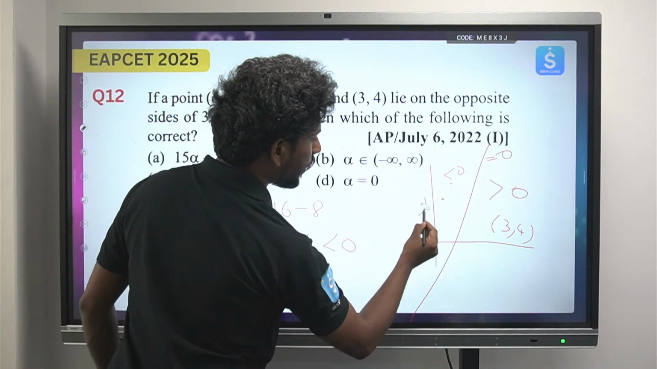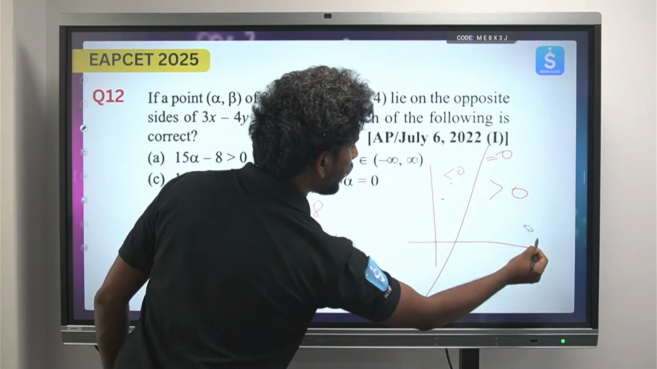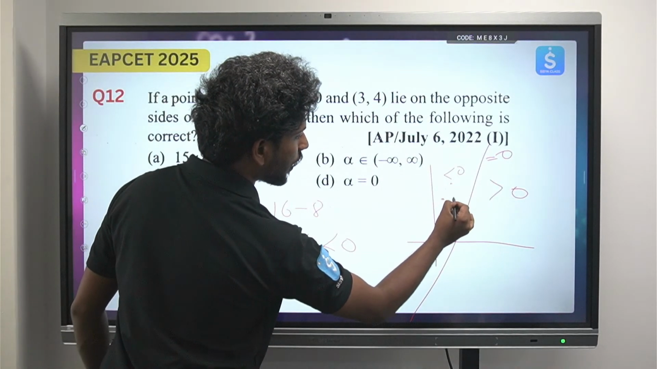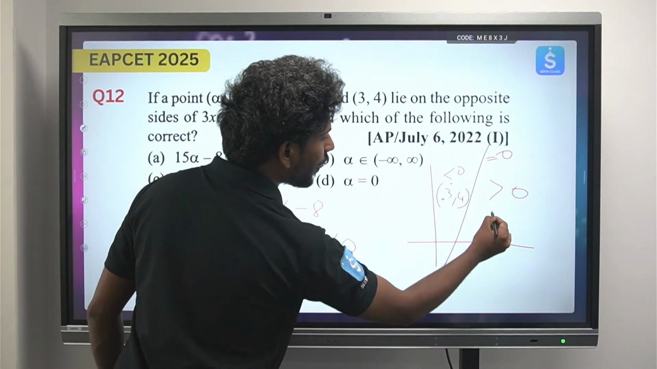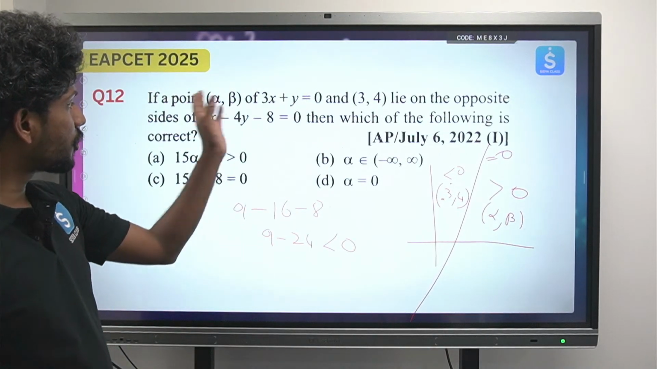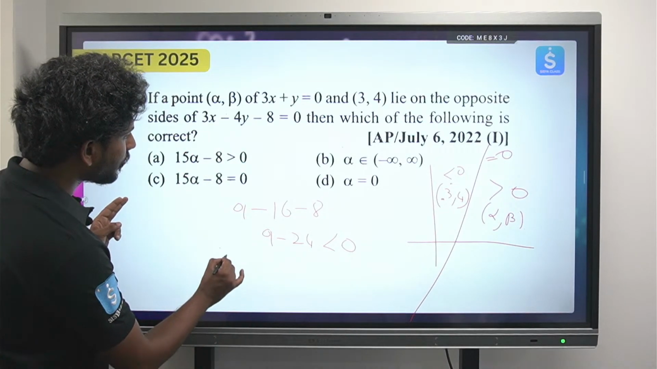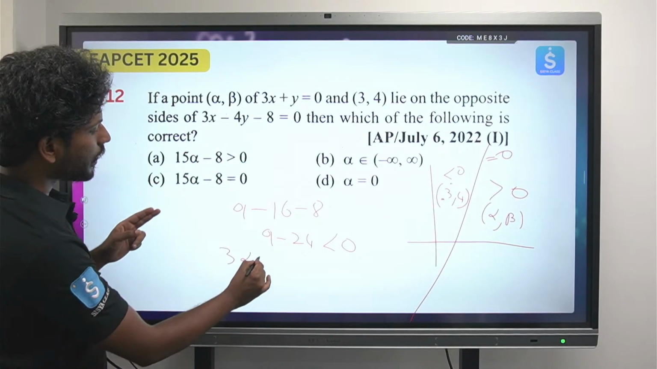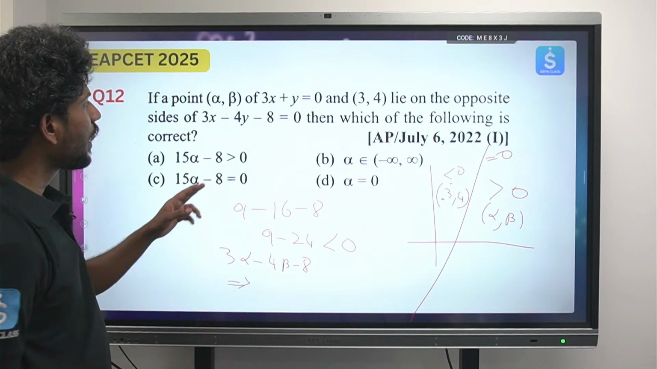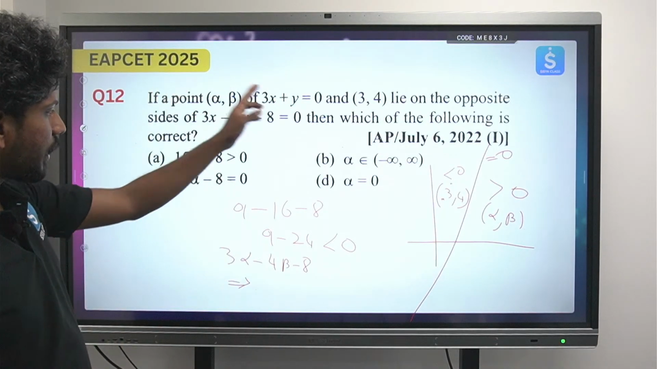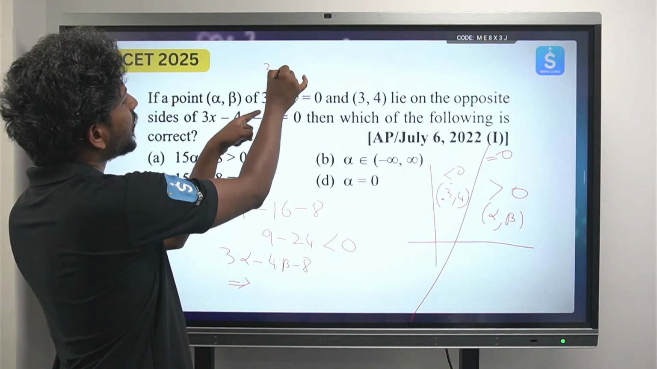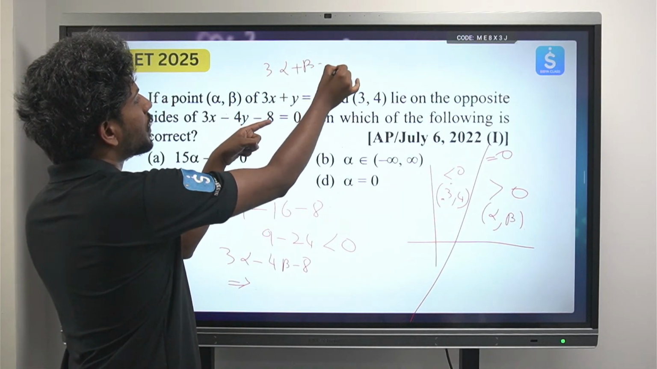So (3, 4) is lying on one side of the plane. Then it means (alpha, beta) is greater than 0. When we substitute (alpha, beta), it should be greater than 0. So on substituting, we get 3 alpha - 4 beta - 8. But everything should be in terms of alpha. We already know the relation between alpha and beta. This equation is already satisfied: 3 alpha + beta = 0.